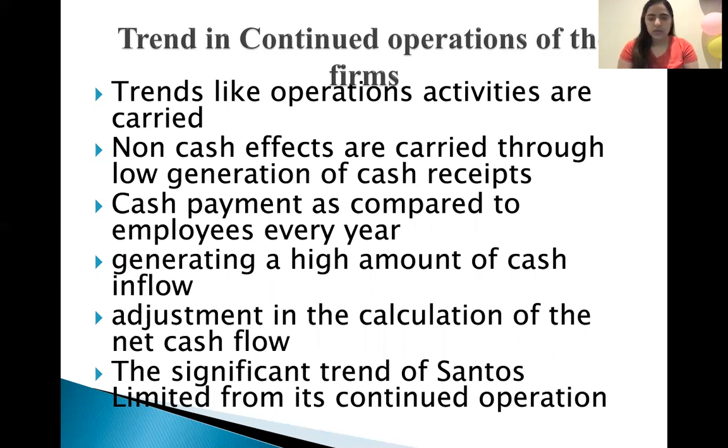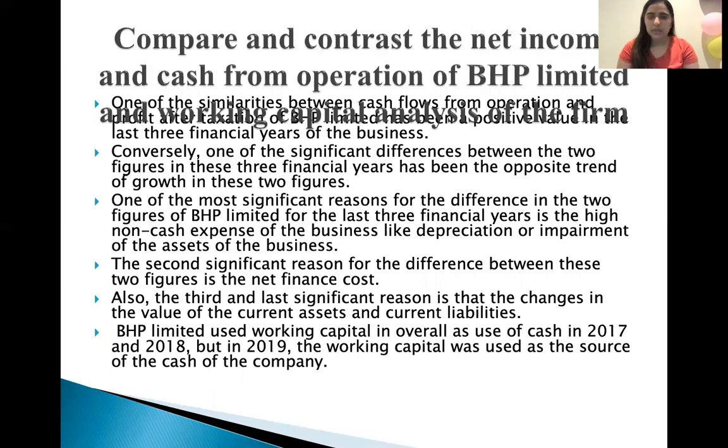Adjustment in the net cash flow shows the significant trend of Santos Limited from its continued operations. Then we compare and contrast the net income and cash from operations of BHP Limited, along with working capital analysis of the firms. One similarity between cash flow from operations and the credit after taxation of BHP Limited is that both have been positive in the last three financial years. Conversely, one significant difference between the two figures in these three financial years has been a positive trend of growth in both figures.